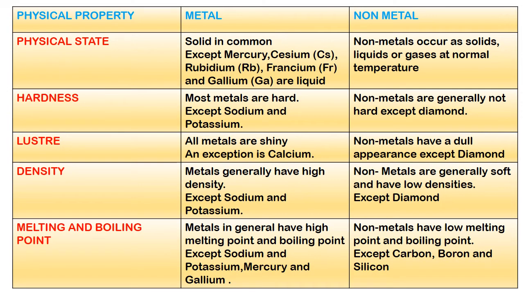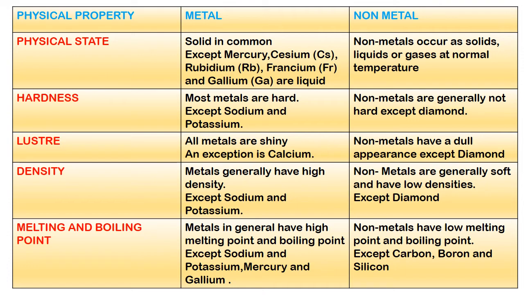Physical properties of metals and nonmetals. State. Metals are solid in common except mercury, cesium, rubidium, francium, and gallium. They are liquid. Nonmetals occur in solid, liquid, or gas state at normal temperature. Hardness. Most metals are hard except sodium and potassium. Nonmetals are generally not hard except diamond.